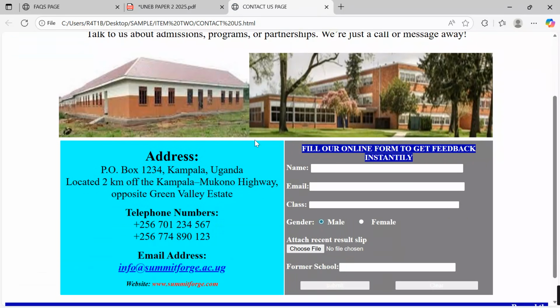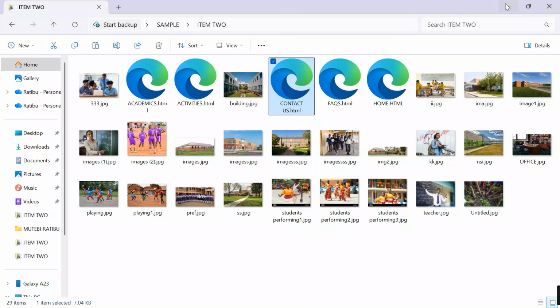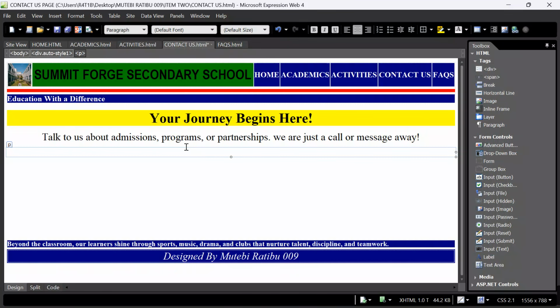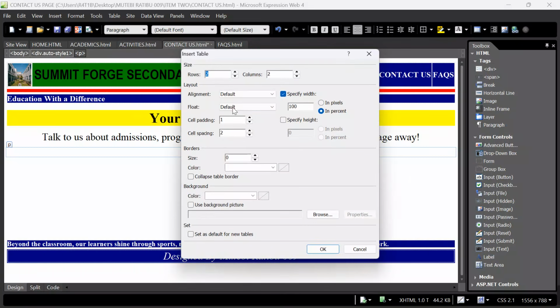Okay, the contact us had some images. You're free to put them there. Then I have a key table where I have the contact info and then the form, which I want to appreciate the most. Come over here onto our page. I want to create a table. Come to table, say insert table, and I want to keep my table with 1 row but 2 columns. I want to align everything center, and keep it at around 80, and then I click OK.